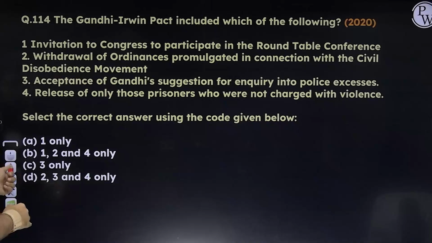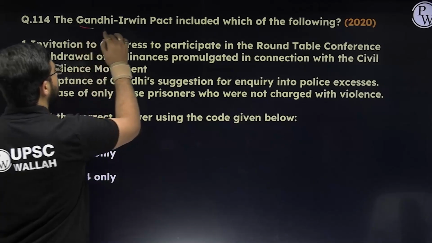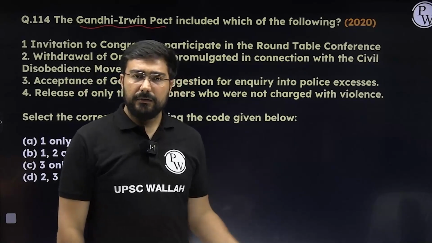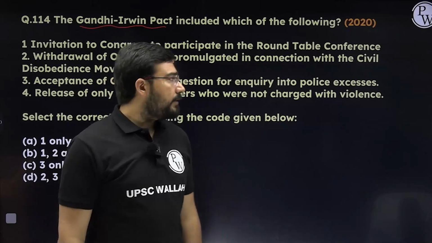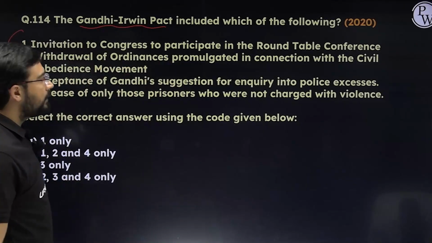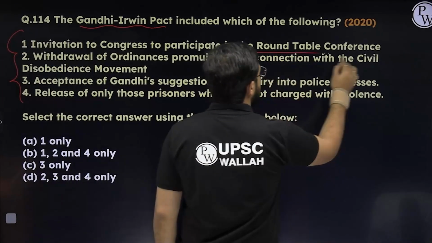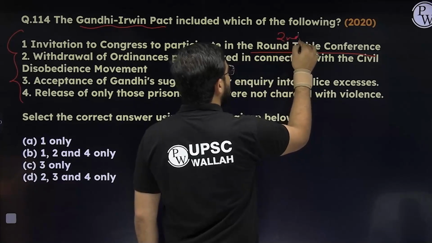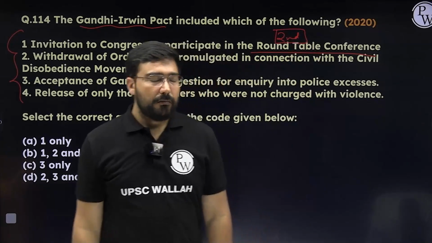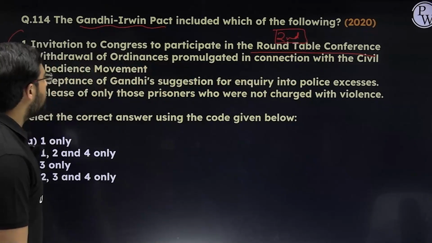Next, Gandhi-Irwin Pact. UPSC has asked many questions on it, sometimes in CAPF, sometimes in CDS, and even in civil services. So please see the questions. First, invitation to Congress to participate in the Round Table Conference. Yes, they participated in the second Round Table Conference. The first was boycotted by the Congress, so was the third. But the second they attended because of this Gandhi-Irwin Pact.